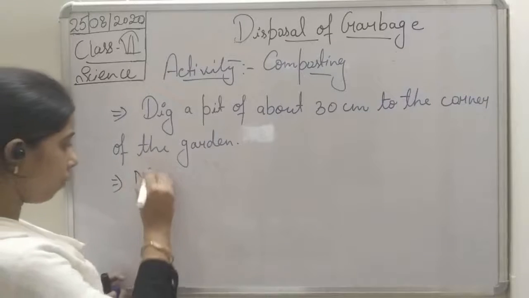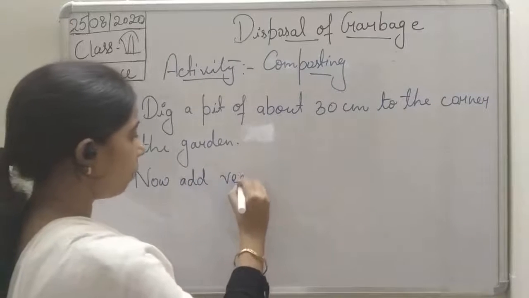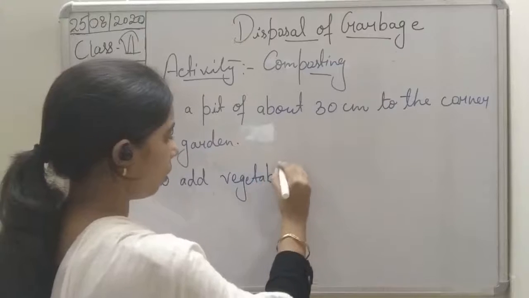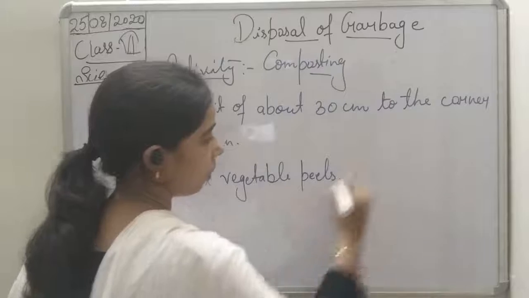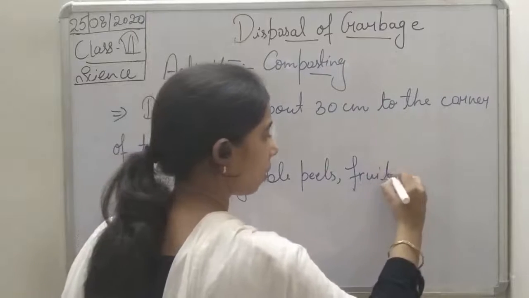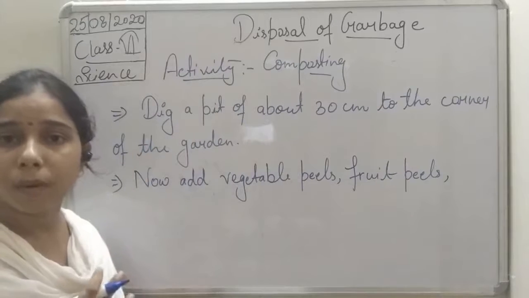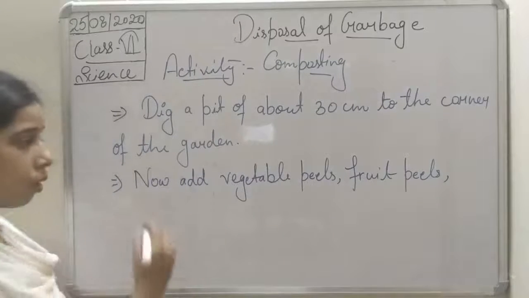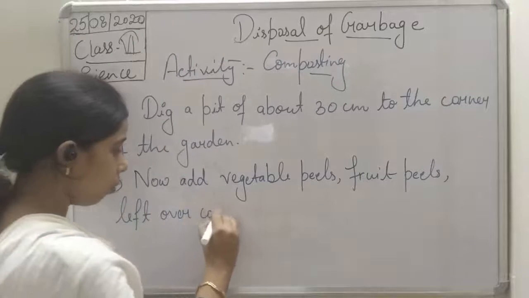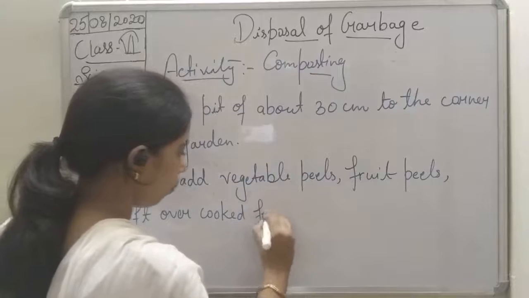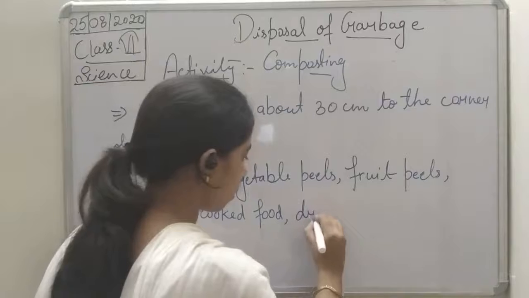Now add vegetable peels, fruit peels. Not only this, the leftover cooked food also, as well as the leaves, dry leaves.